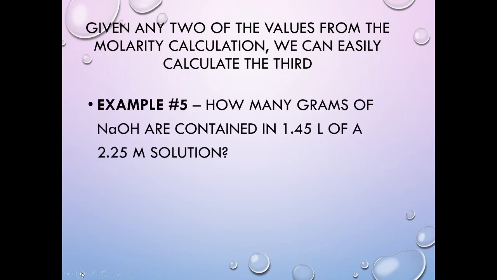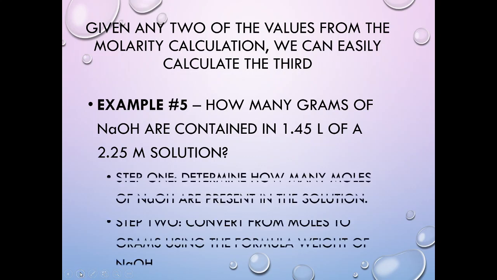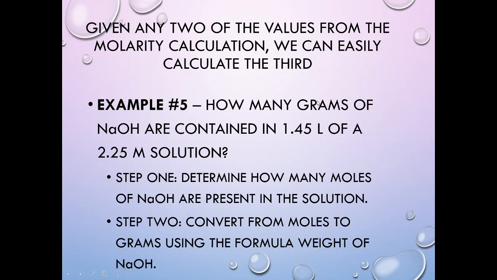So in this example, how many grams of sodium hydroxide are contained in a 1.45 liter 2.25 molarity solution? In order to do this, we first of all need to figure out how many moles of NaOH there are. So we were given grams. What that means is we can use the same method we used last time in order to figure out moles using the molar mass. And then step 2, we're going to figure out from moles how many grams we're actually going to have.